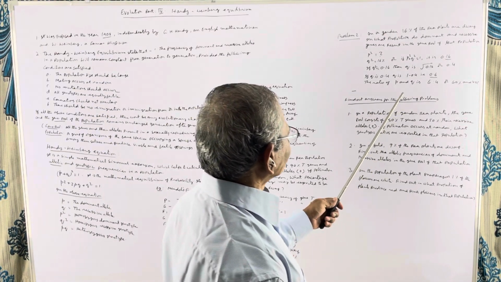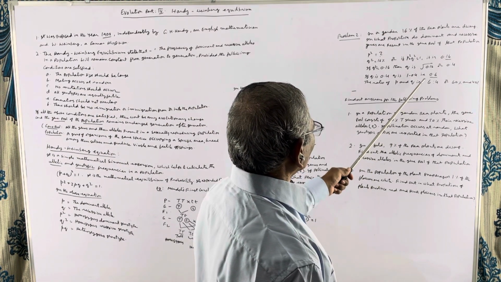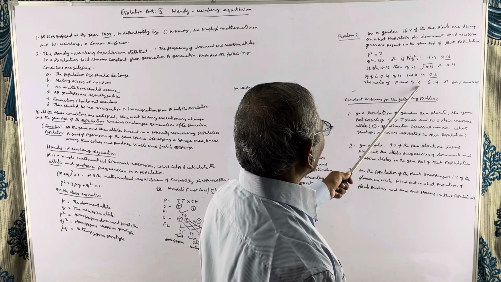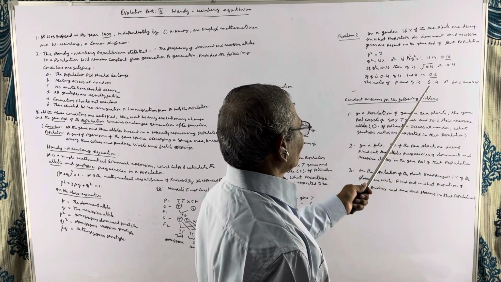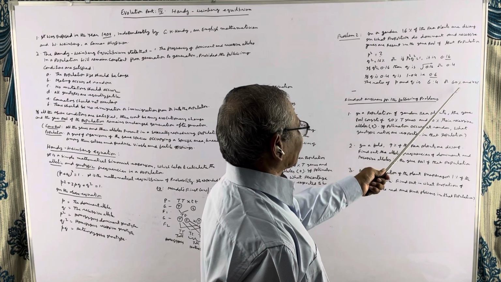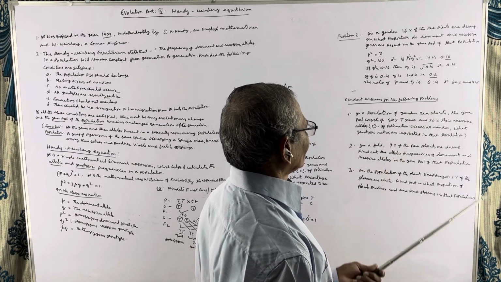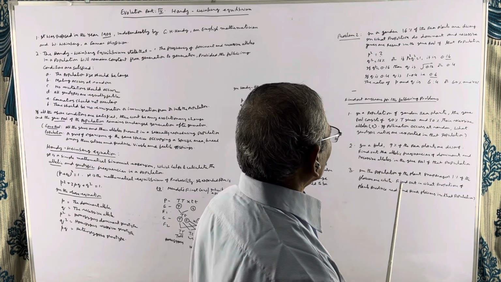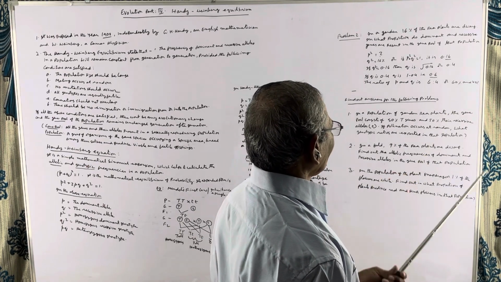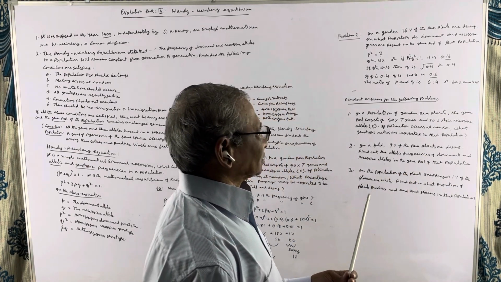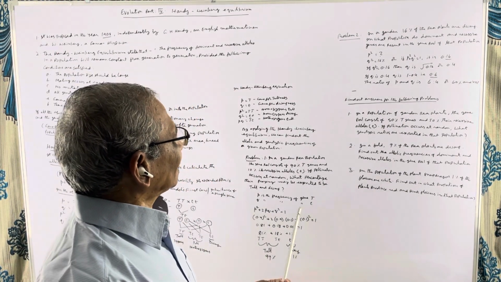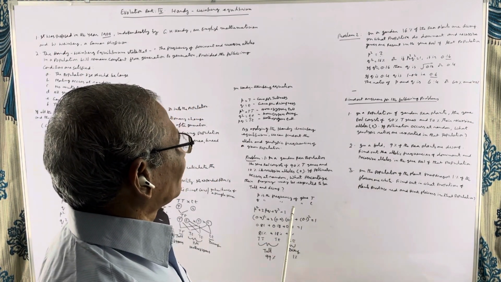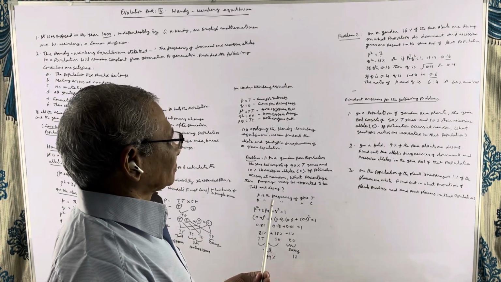By using these values, we can calculate the ratio of p and q, that is 6:4, or 60% of the plants are tall and 40% are dwarf. In this way, we calculate the frequency of alleles in a population.